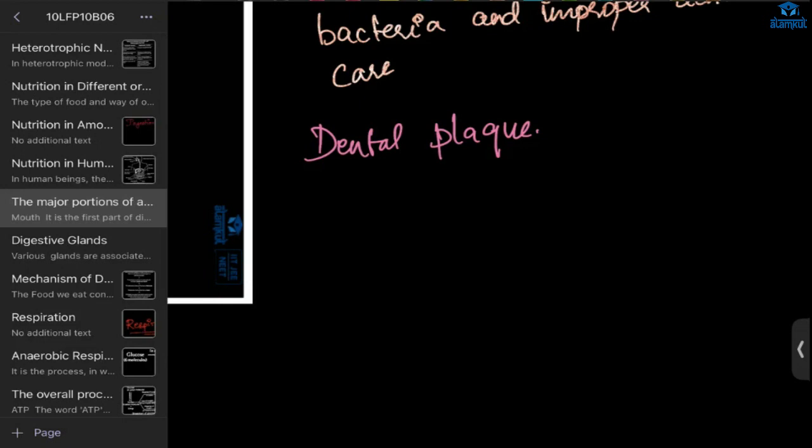If it is not cleaned, it will form a yellow sticky layer, and because of this layer, alkaline saliva will not reach the tooth surface to neutralize the acid, so it will decay the teeth.